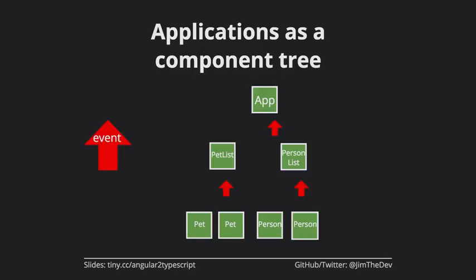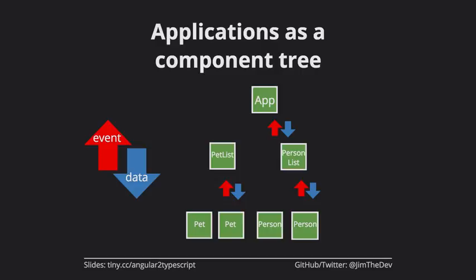How does this look with events? Well, events flow up. So if I click on a person, that tells the person list that I just clicked on that person. So the person list would then define whether or not I want the data to change in the list. Or maybe I want to show a completely different page in my application, in which case when I click on person, the event flows up all the way to app, and then app says, okay, you clicked on a person, now maybe we want to show that person's pet list. So I clicked on person, and now the data at the app level is going to say, okay, don't show person list anymore, show pet list. And this is how our data goes.